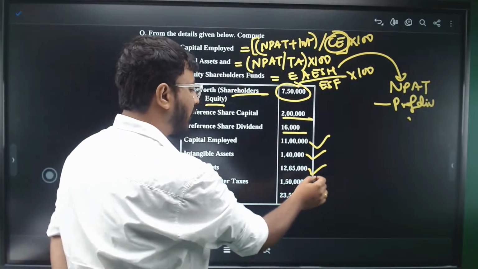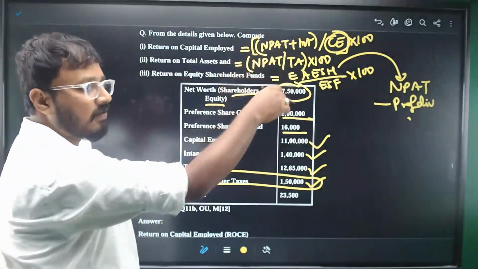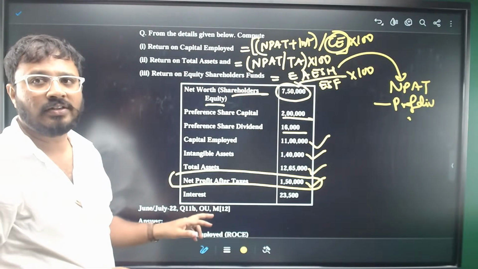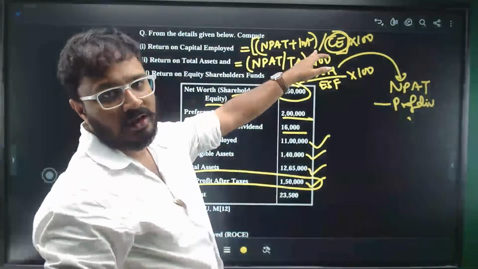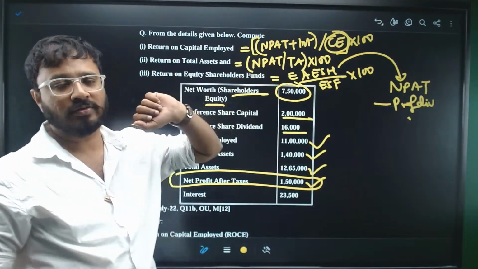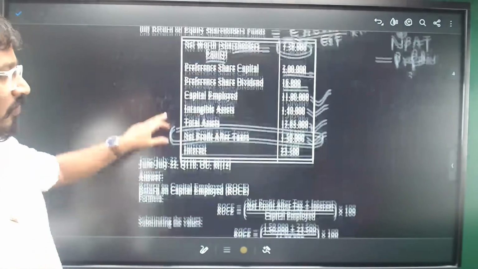Net profit after tax is what we need in all the formulas. So this is an important information here. And then interest. We need this interest information in calculating the return on capital employed. We'll add it to the net profit after tax in the numerator. So it's simply substituting the information in the formulas here, right?